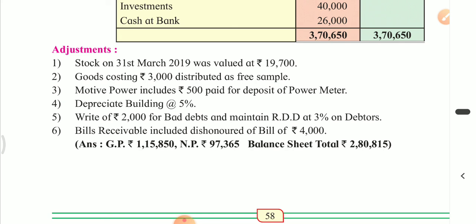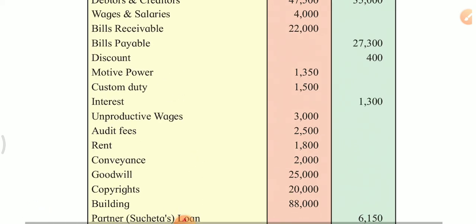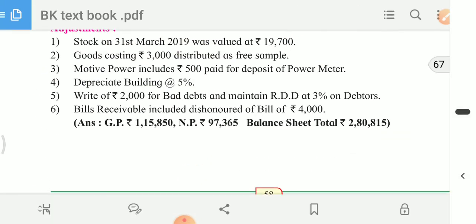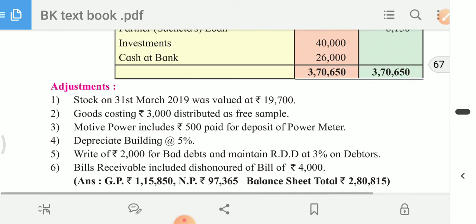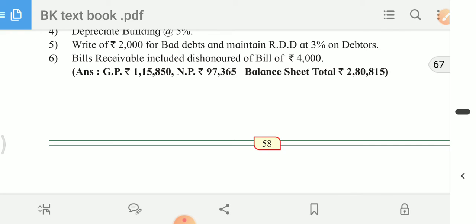Okay, I hope you have understood the items in the trial balance as well as adjustments. Now get this problem solved in your notebook. All the best. Thank you.